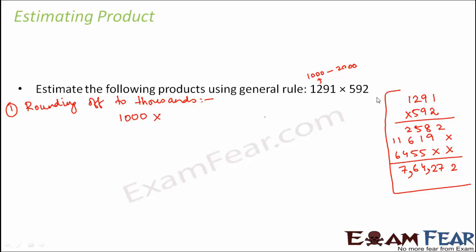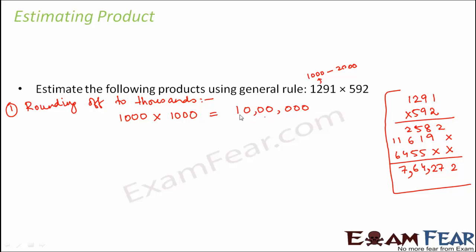Similarly 592 lies somewhere between 0 and 1000, because when you are approximating to thousands, it's basically 0, 1000, 2000, 3000 and so on. In that case it lies closer to 1000, so this would also be approximated to 1000. So therefore the result that you would get is this.